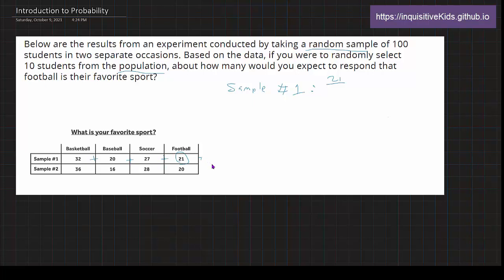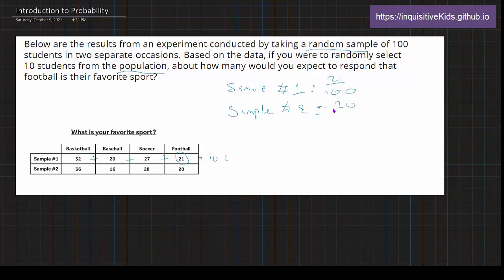you get 32 plus 20 plus 27 plus 21. Let's first do 32 plus 20, so that's 52. 52 plus 27 is 79, and 79 plus 21 is 100. Sorry, we actually didn't have to do that, because it already says over here that it's 100. So sample number 2, how many people are in football?